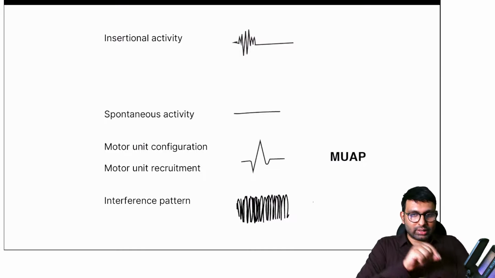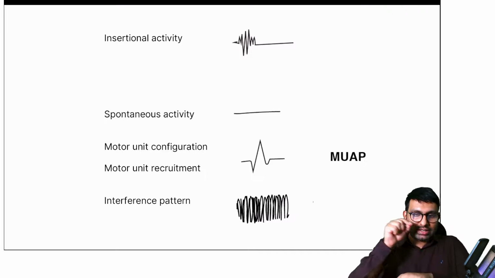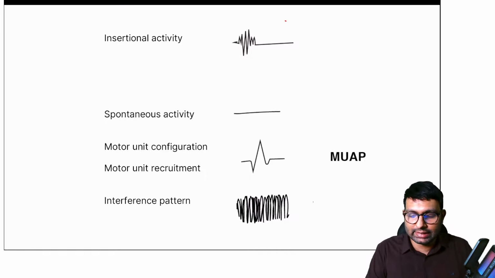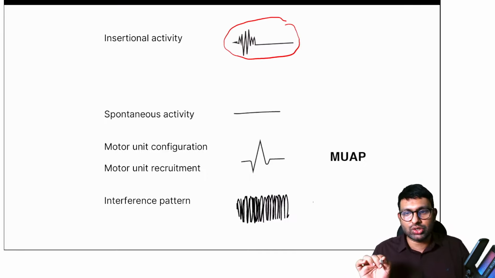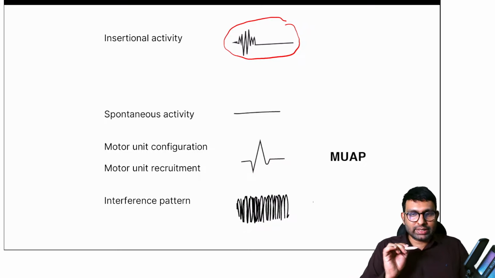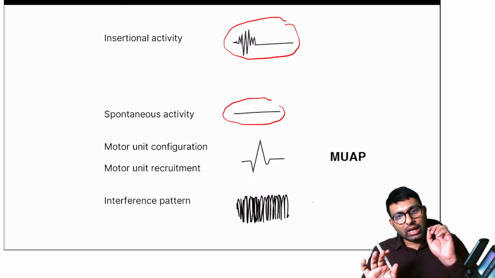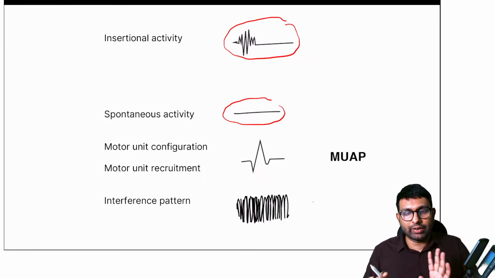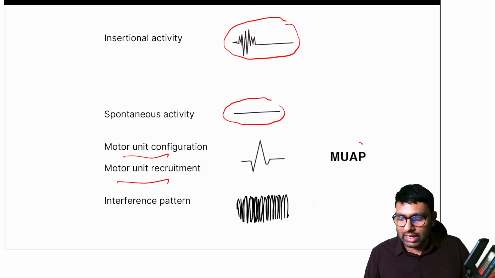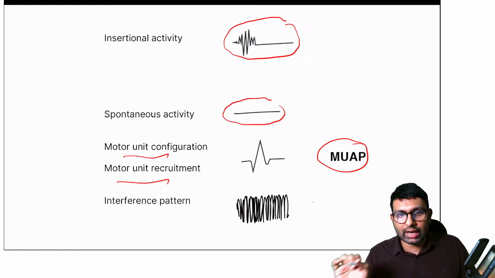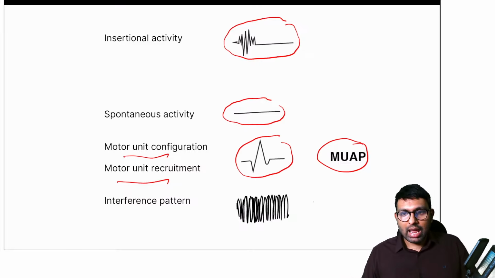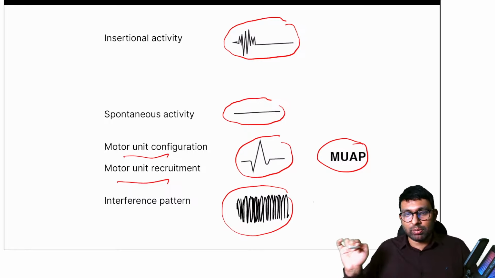Okay, so now coming back to EMG. When we put that electrode in, the first insertion reading you get is like this. This is called insertional activity. After that, for some time you will have spontaneous activity, which is normal again. Then some motor movements will be seen. That is motor unit recruitment and configuration, also called MUAP, motor unit action potential, which will look like this. And sometimes because of interference pattern, you might have this kind of disturbance as well. So these are the 4 things which are normally seen.